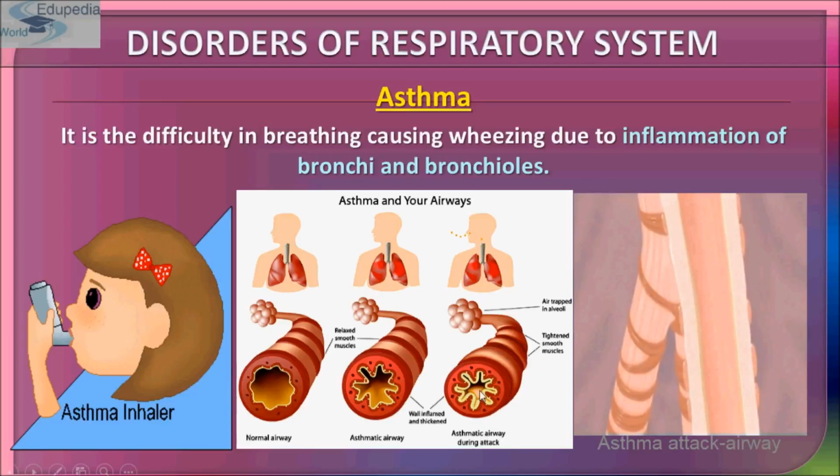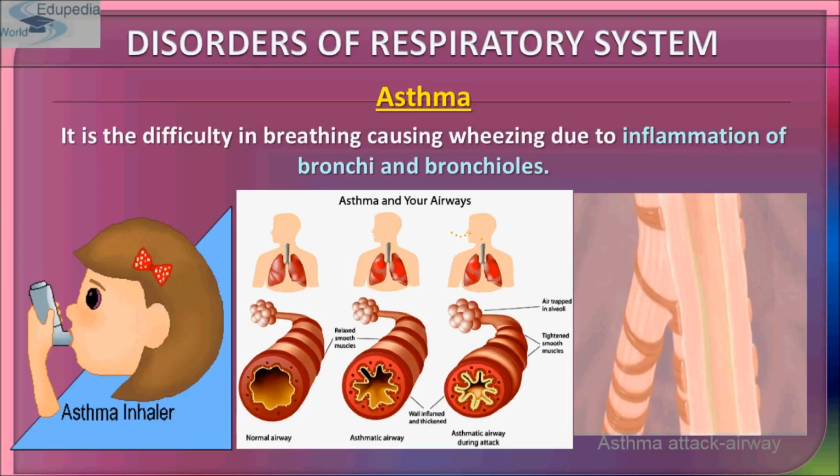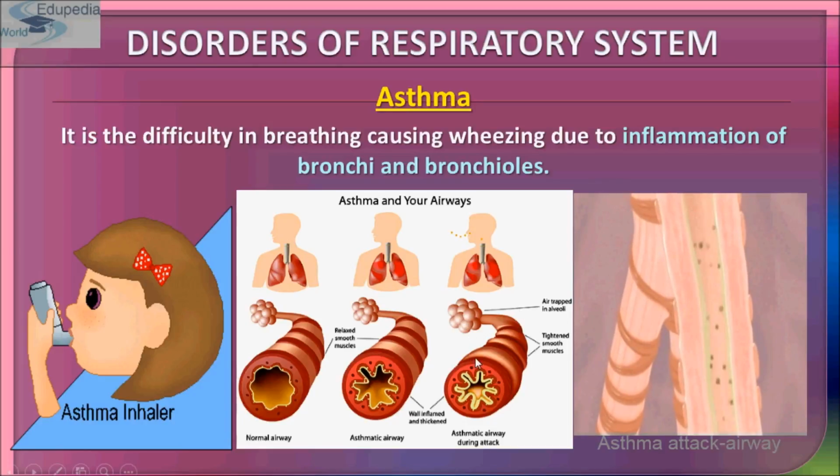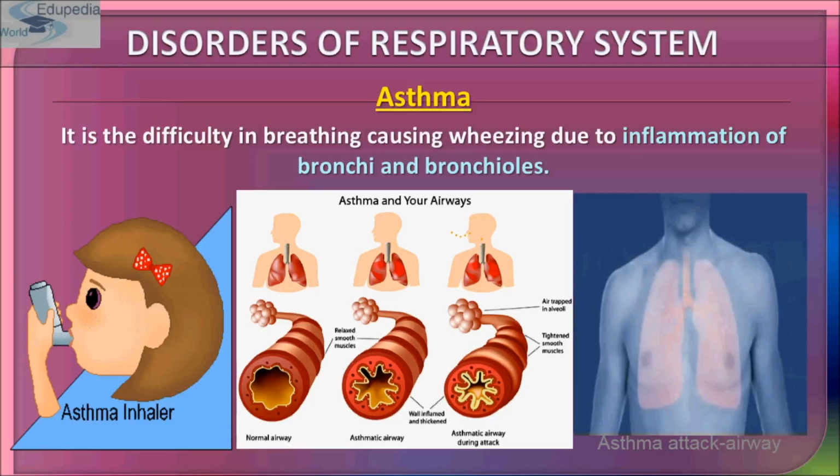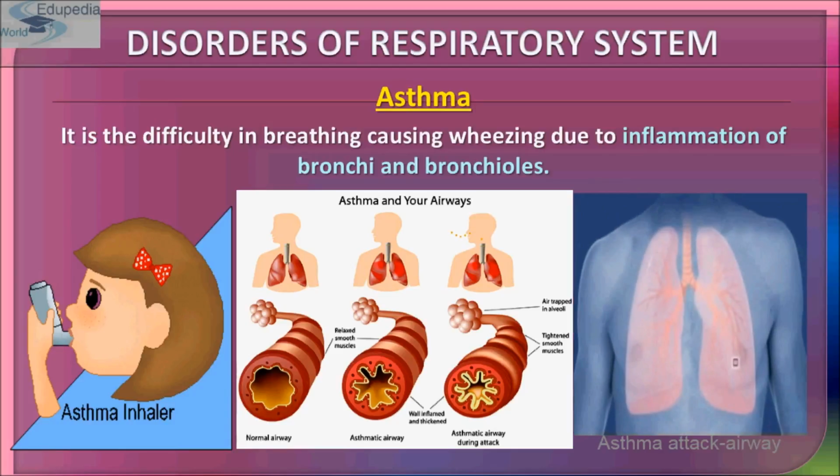Now you can see how it has constricted and become more tightened. The smooth muscles have become more tightened, and the air is trapped in the alveoli, so it becomes very difficult for the asthmatic patient to breathe. That causes wheezing due to inflammation of the bronchi and the bronchioles.